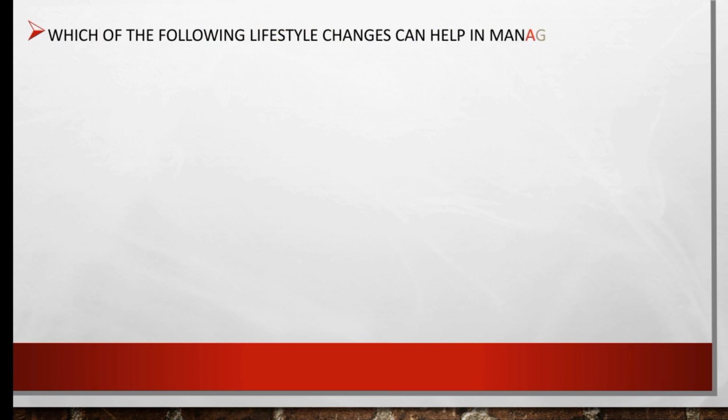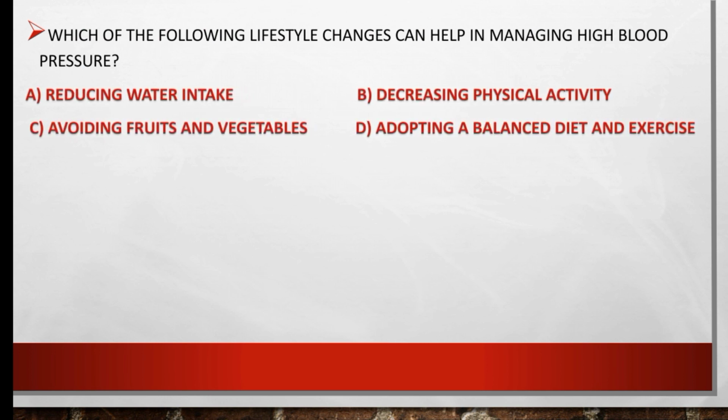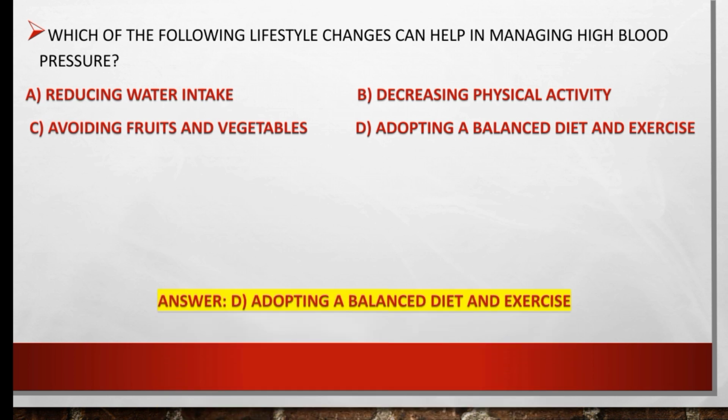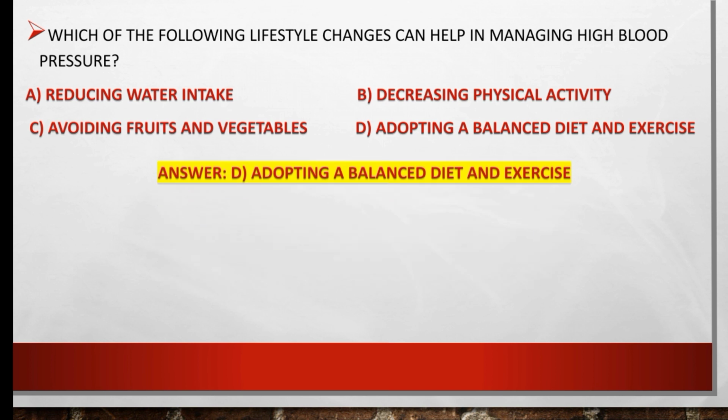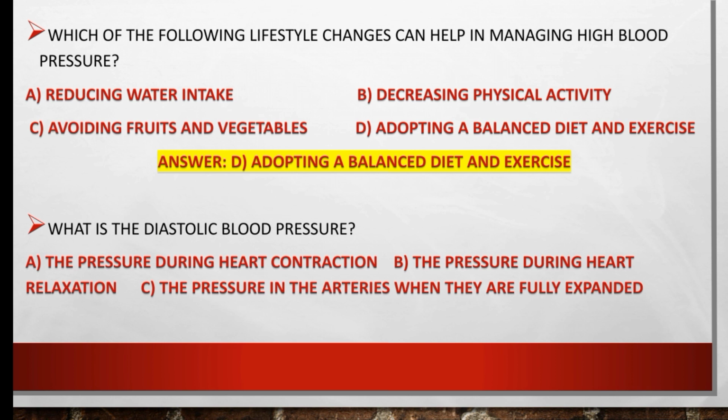Which of the following lifestyle changes can help in managing high blood pressure? Reducing water intake, decreasing physical activity, avoiding fruits and vegetables, adopting a balanced diet and exercise. So the right option is adopting a balanced diet and exercise. The right option is D.